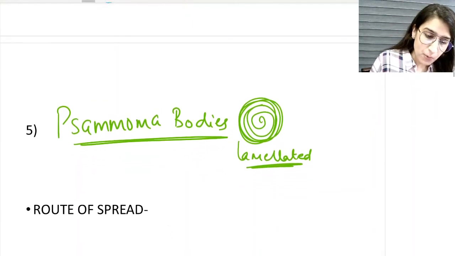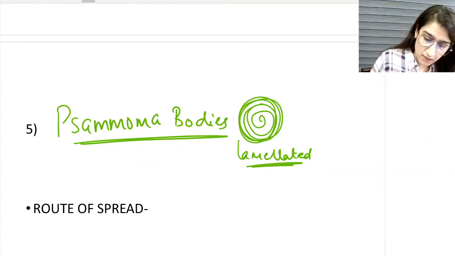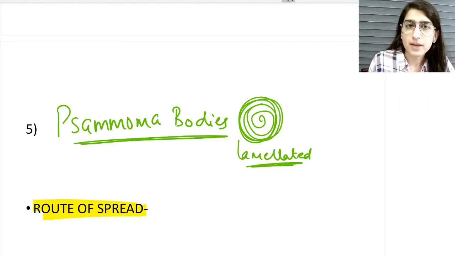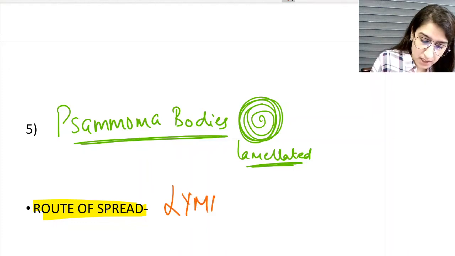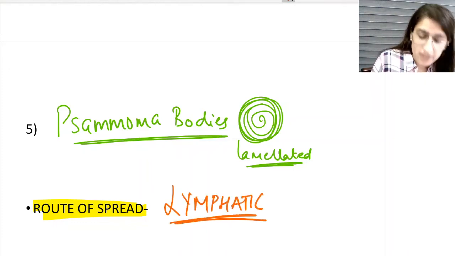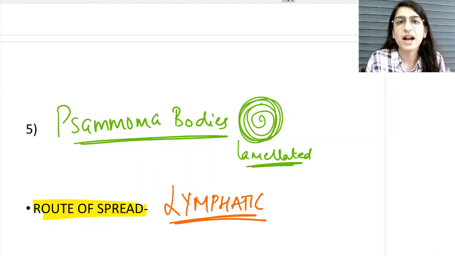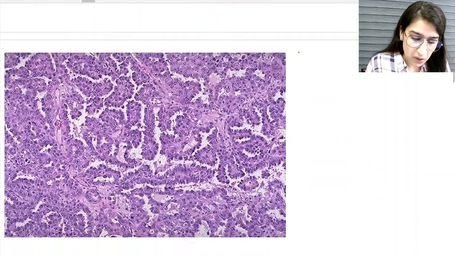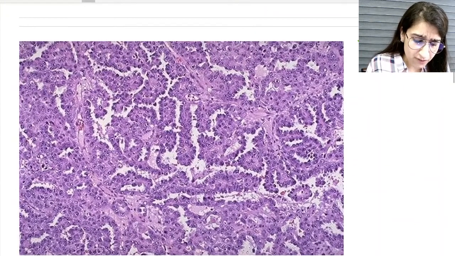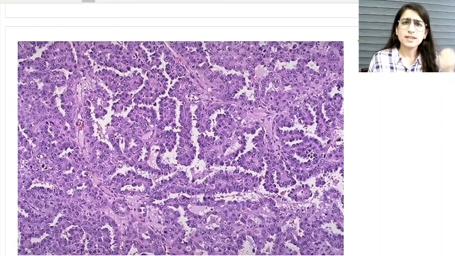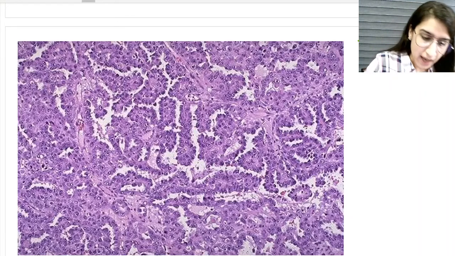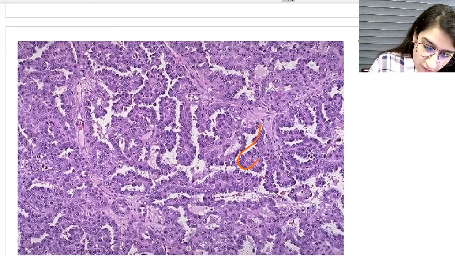A very important MCQ: which is the most common route of spread of papillary carcinoma of thyroid? The answer is the lymphatic route. So papillary carcinoma of thyroid has a lymphatic route of spread. After understanding the histological features, I want all of you to have a look at this histological picture. The first impression that comes to your mind after seeing this picture is, I can see a lot of papillae.